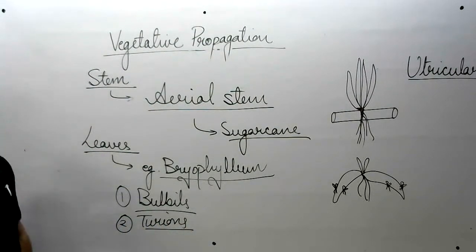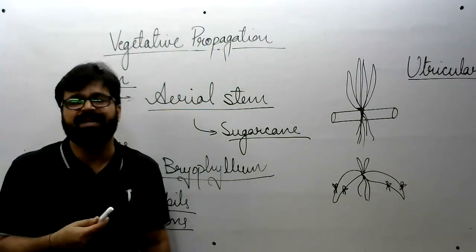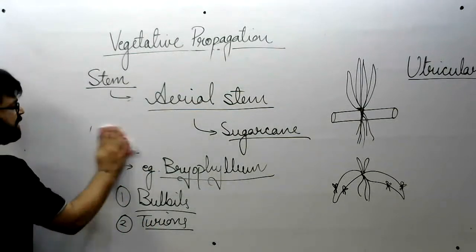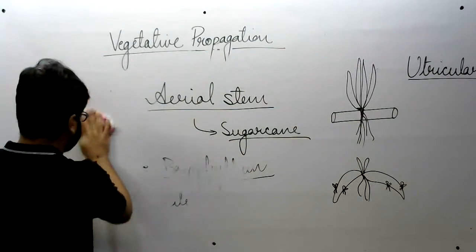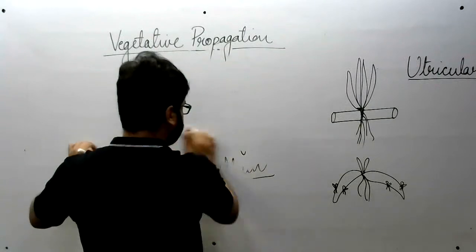Now we need to discuss artificial vegetative propagation in which human involvement is there. Okay, so let's start with artificial vegetative propagation.